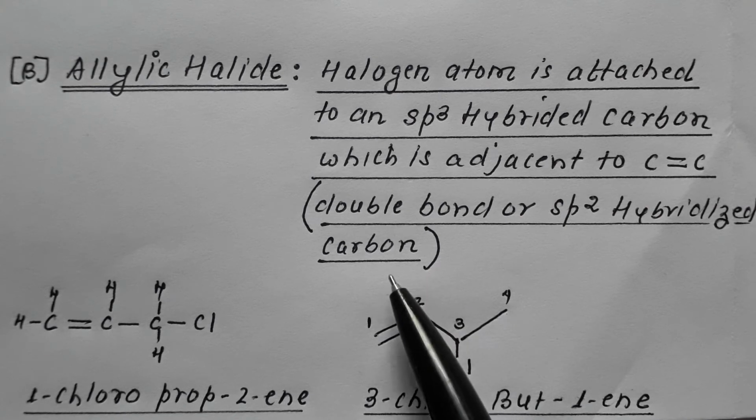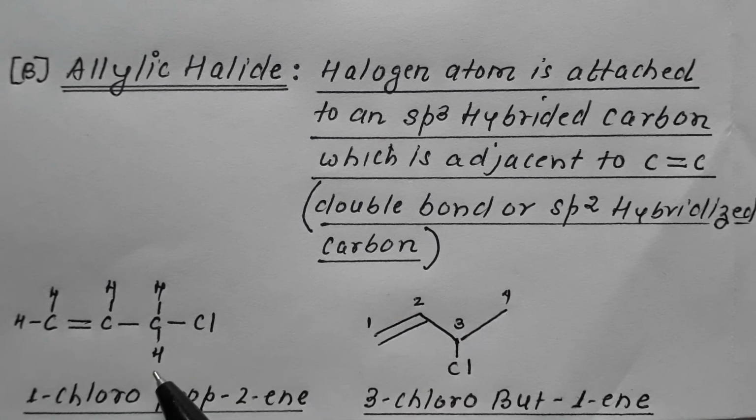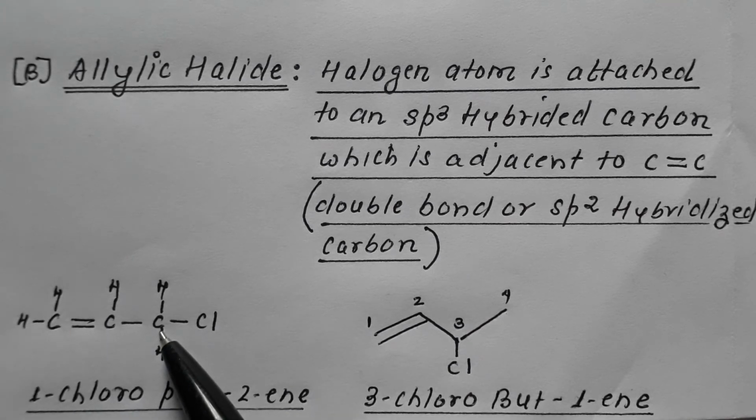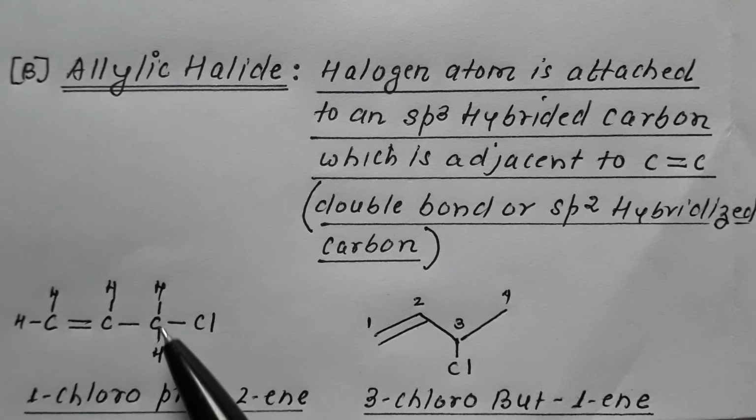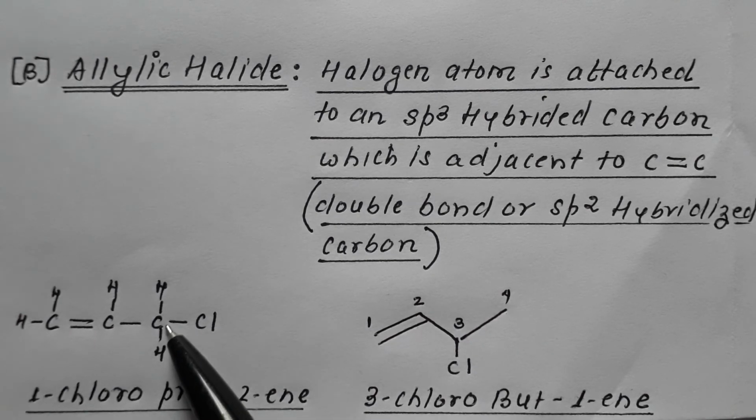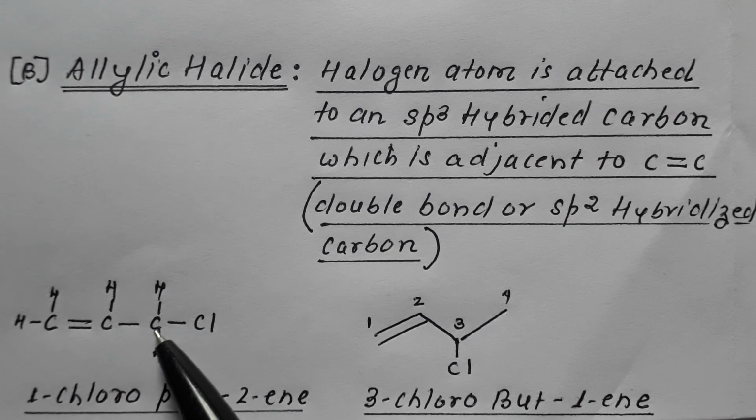So the carbon is sp3 hybrid, but the next carbon has a double bond. Suppose this molecule. Over here, this is a 3 carbon chain, all sigma bonds. This carbon is sp3, but the carbon having the halo group, the adjacent carbon is having a double bond.